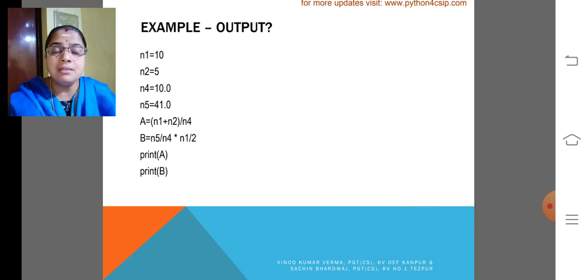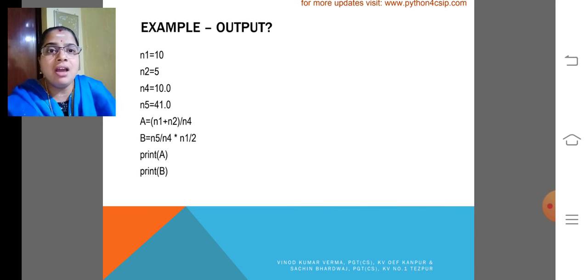Look at the example. Could you please tell what is the output of this? So the output A and B is of type float. Why? Because N4 and N5 are floating point numbers. It is easy to say. Without knowing the answer, we can easily predict it by getting the type of N1, N2, N3, N4 and N5. It is very easy. The type of A and the type of B become float only.